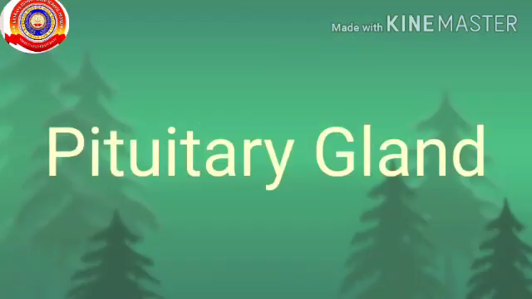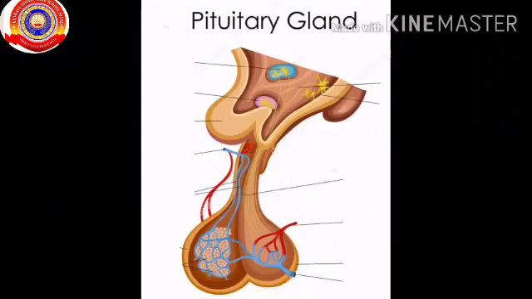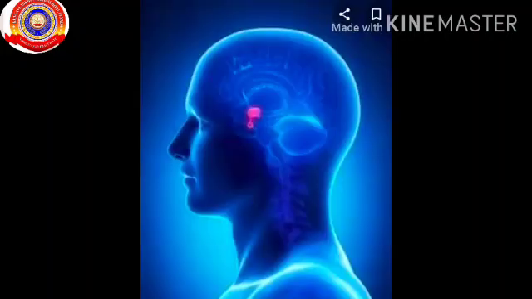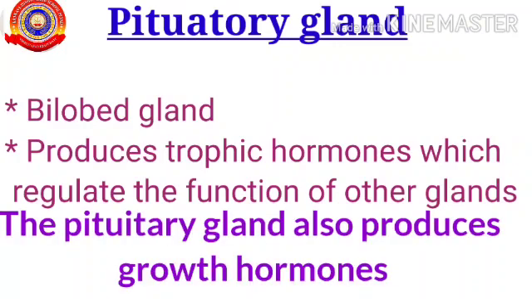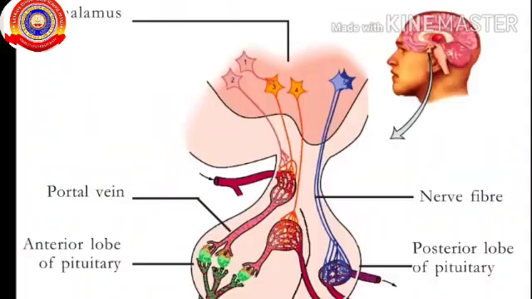Next one is the pituitary gland. The pituitary gland is a bilobed gland, that means which consists of two lobes situated just below the hypothalamus in the brain. The pituitary gland produces tropic hormones which regulate the functions of other glands. It has immense significance in the endocrine system. This point is very important. The pituitary gland also produces growth hormones.